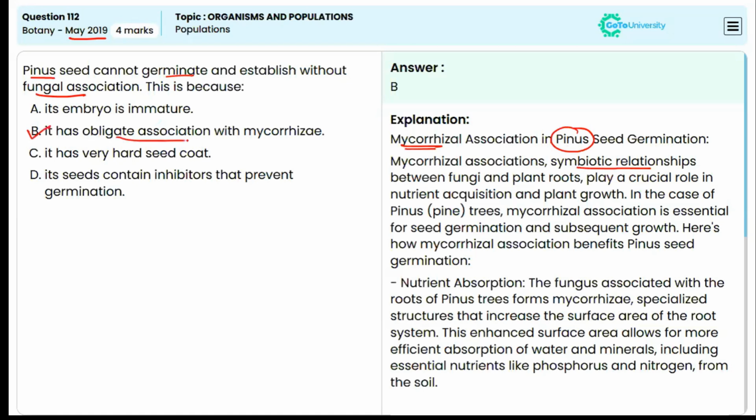It has an obligate association with mycorrhizae. It is a fungi and the plant's root play a key role in nutrient acquisition and plant growth. In case of the pinus, that is pine trees, the mycorrhizal association is essential for seed germination and subsequent growth. So here the mycorrhizal association benefits pinus seeds germination. So the correct answer is option B.